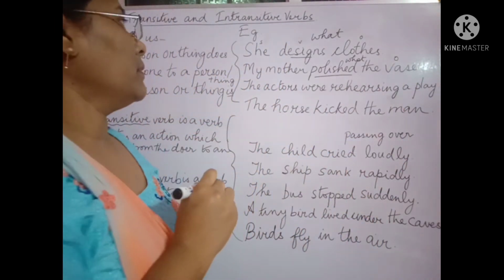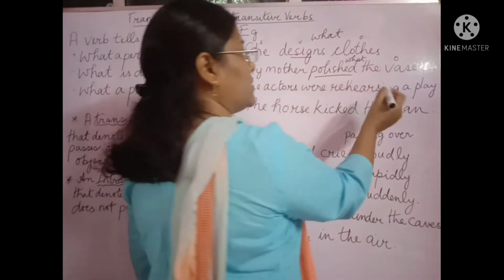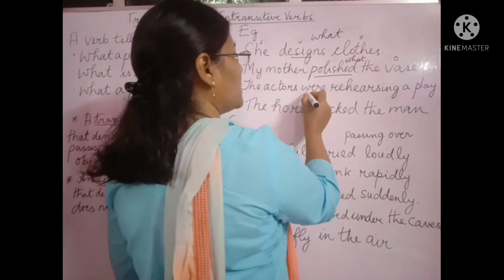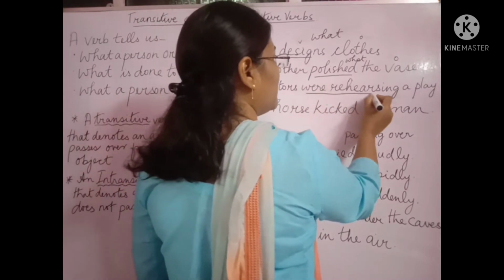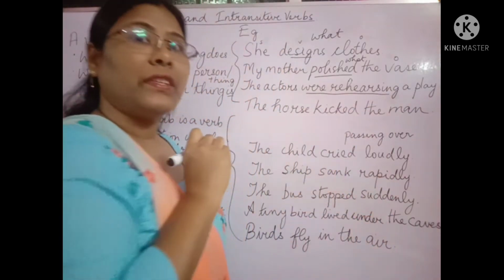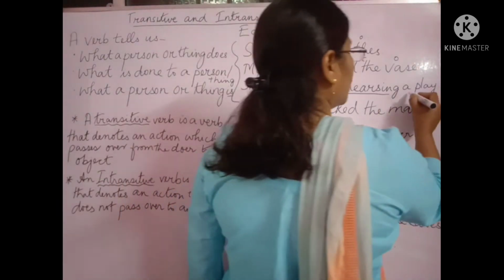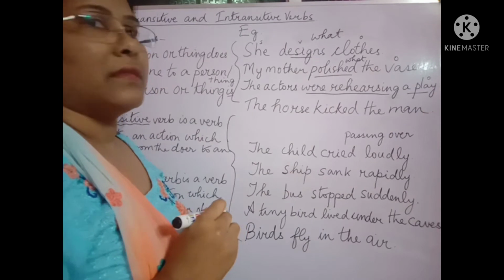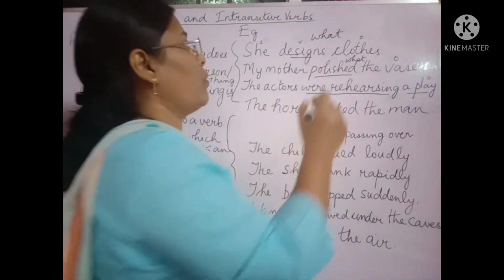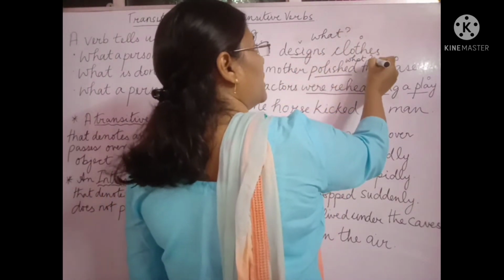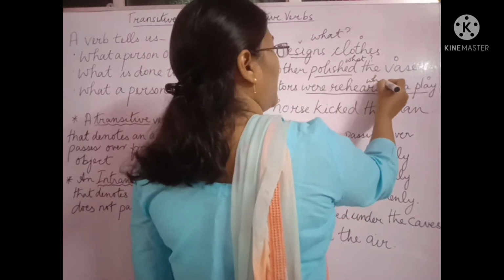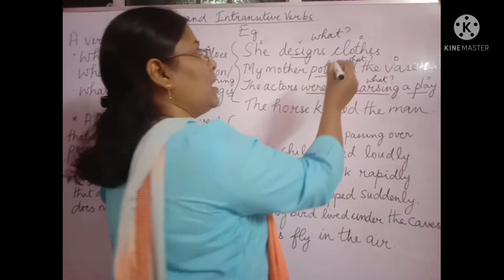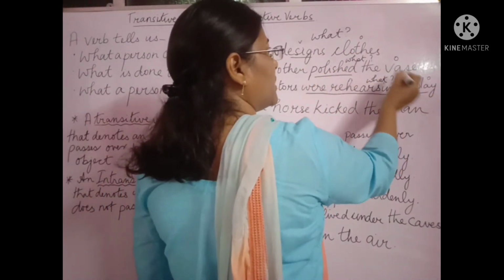Another example, the actors were rehearsing a play. Now, if I ask the question again, what were the actors rehearsing? They were rehearsing a play. So the object here is play. So you see that when we ask the question what to the verbs, we get the answer as the object.